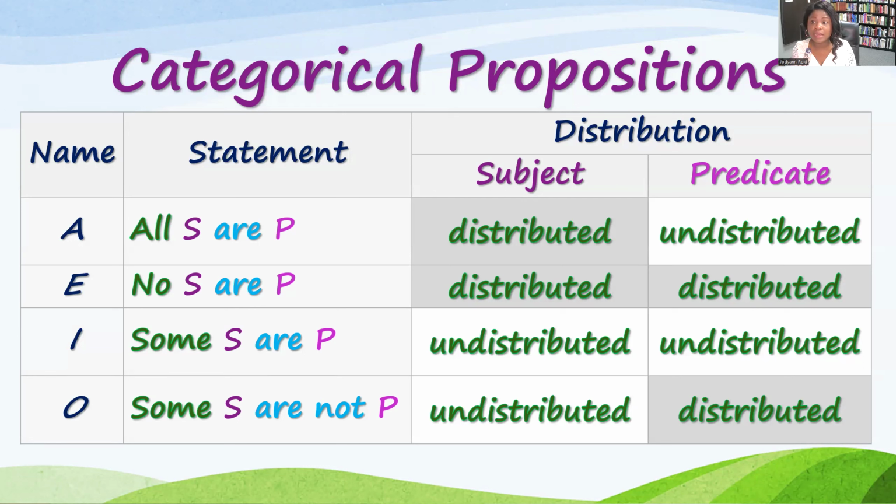If I say what is the distribution of a type A proposition, and you only write distributed, you're going to get a half point because each term has a distribution. So you have to write subject term is distributed and the predicate term is undistributed.